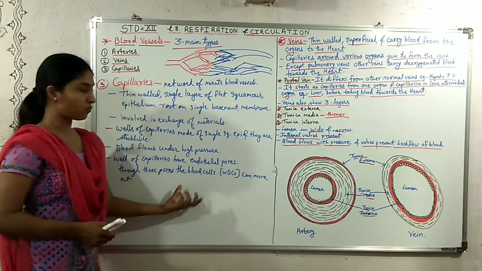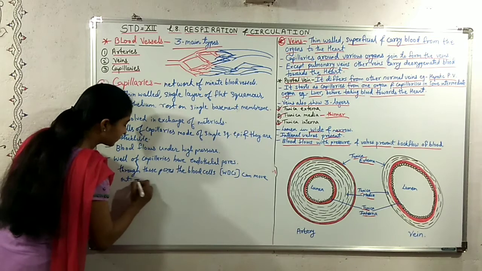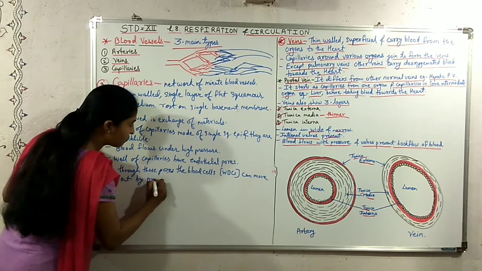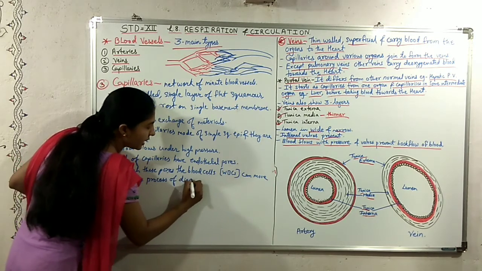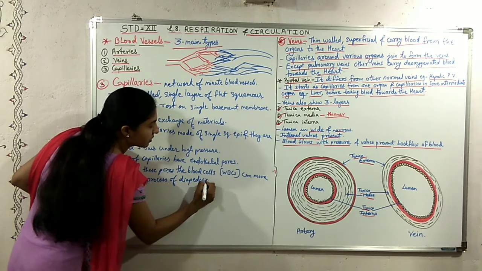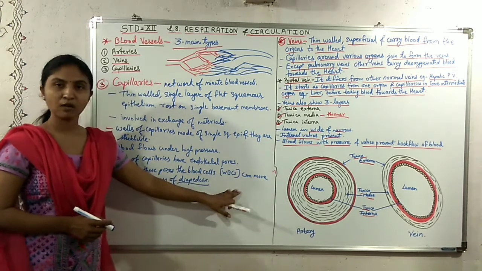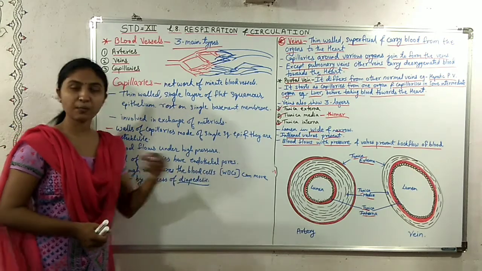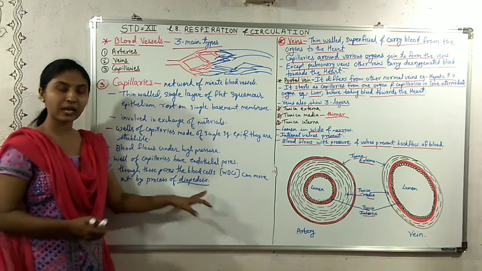This process of moving out of the capillaries is called diapedesis. It is the moving out of the WBCs through the endothelial pores present in the walls of the capillaries. That process is called diapedesis.